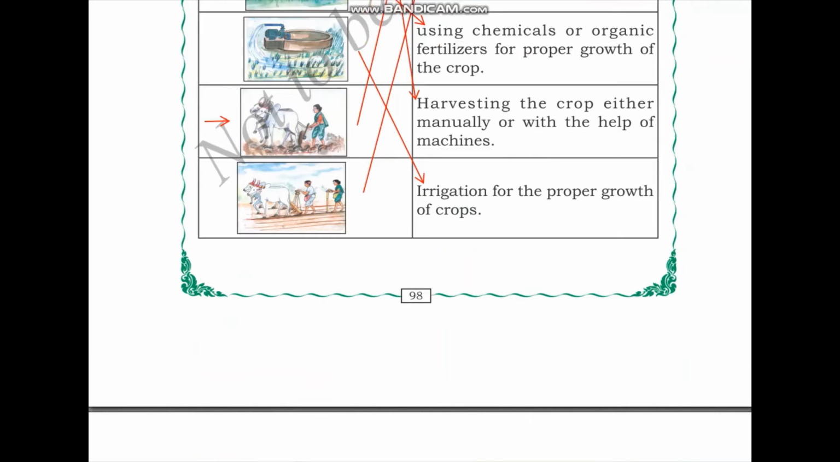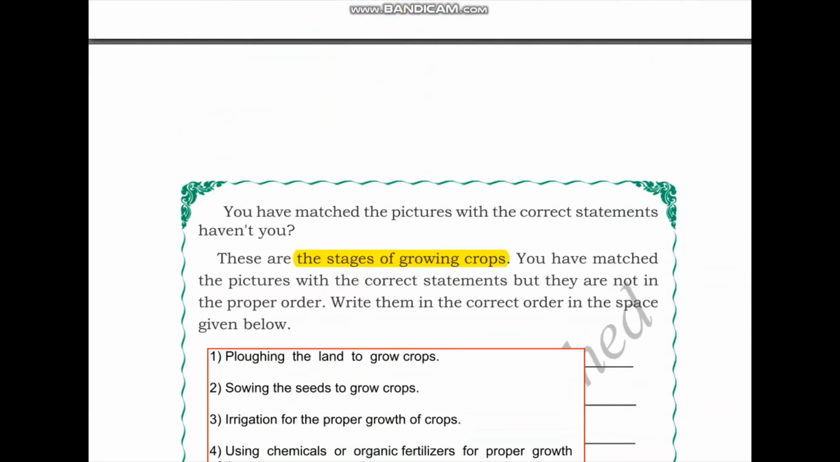Next, once the soil is ready, we need to add the seeds. Seeds are where we get the crops from, right? So we need to add the seeds to the land. Therefore, this is the second stage of crop growing where sowing of the seeds to grow crops is done.